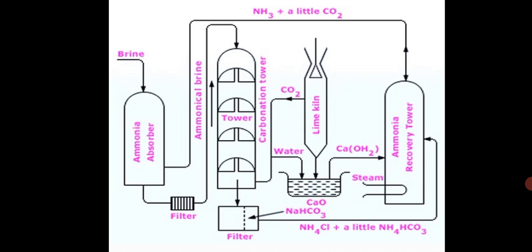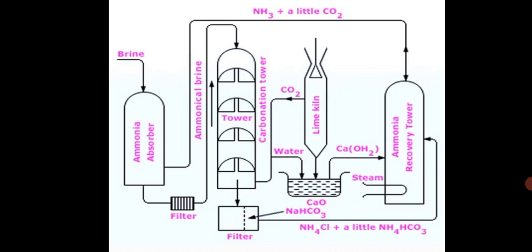The Solvay ammonia process is quite economical, and except for NaCl and calcium carbonate, all other raw materials used are not consumed in the process, because of the ammonia recovery tower. The filtrate from the carbonation tower contains ammonium chloride and a little ammonium bicarbonate, as you can see written at the bottom.